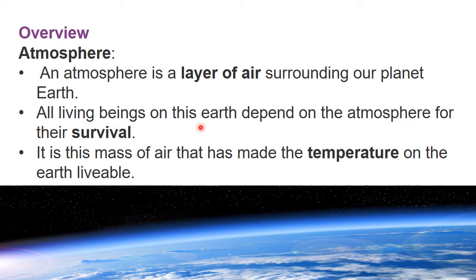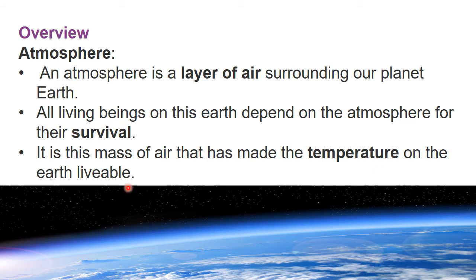Last point, it is the mass of air that has made the temperature on the earth livable, so that we can survive here.